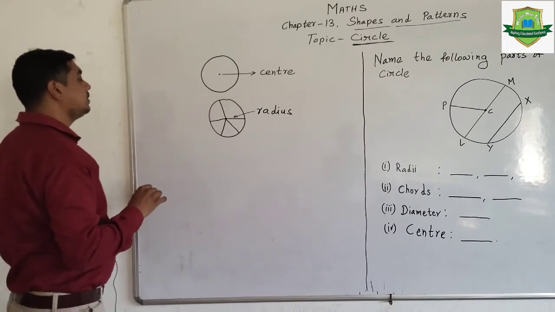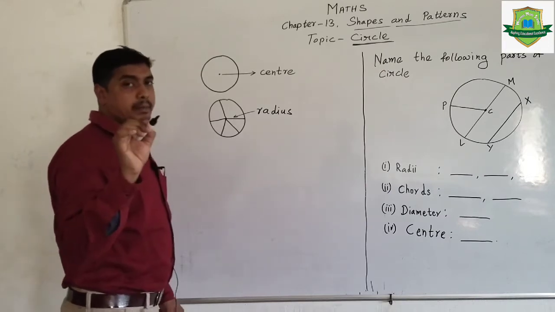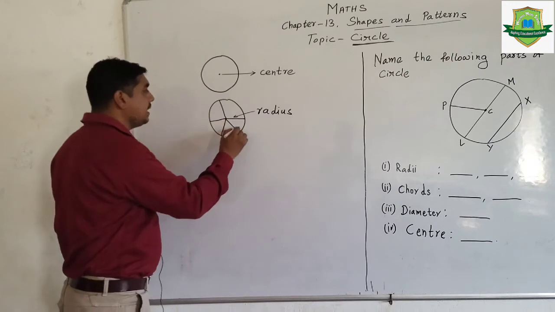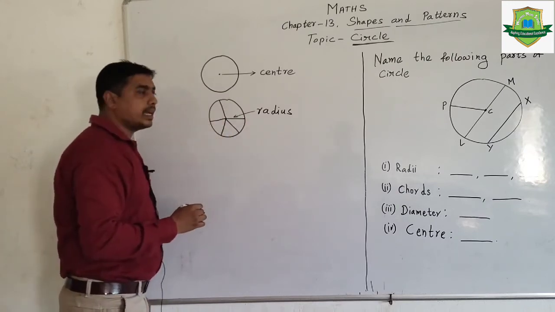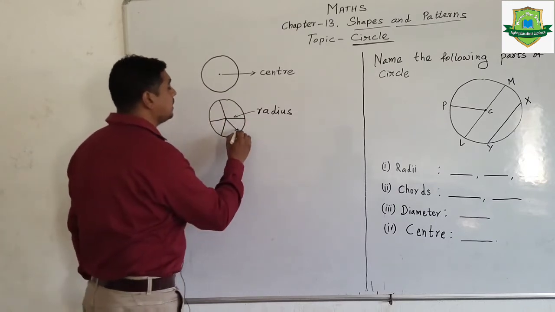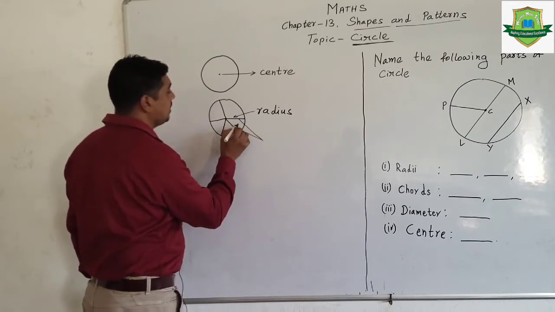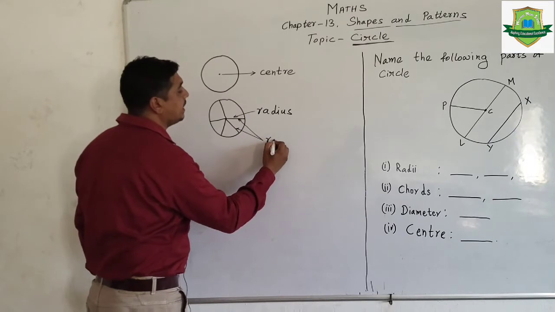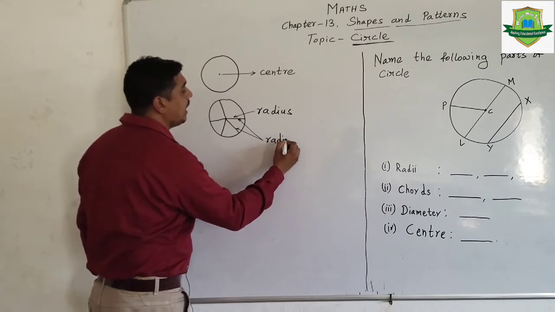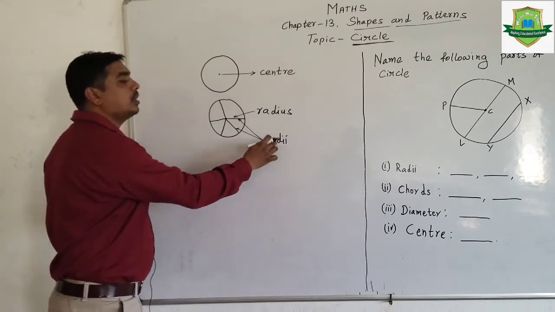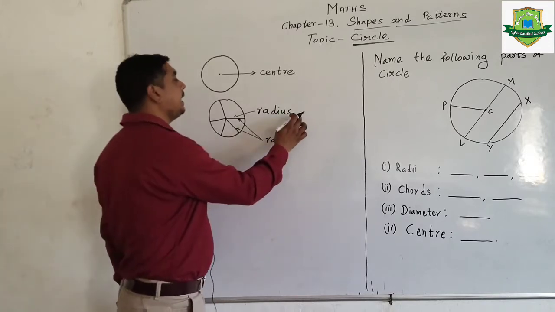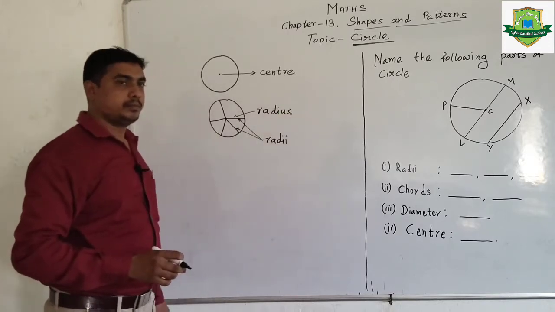And one more thing, remember, when there are so many radius, we call them radii. R-A-D-I-I, radii is the plural, and radius is the singular form.